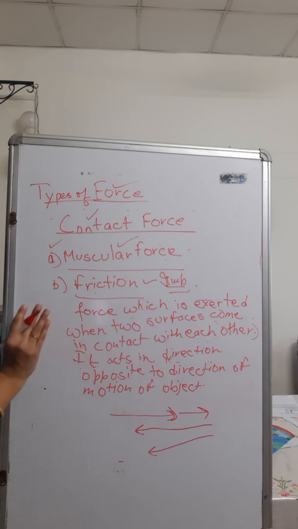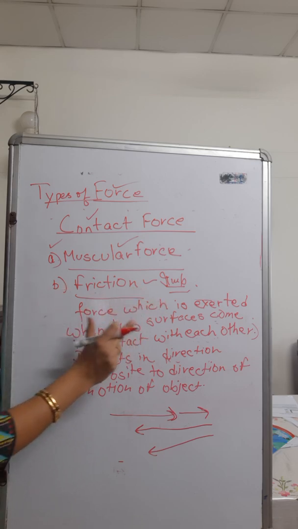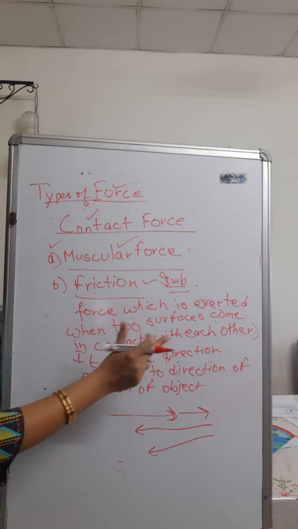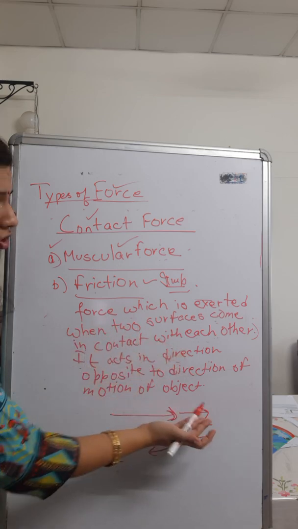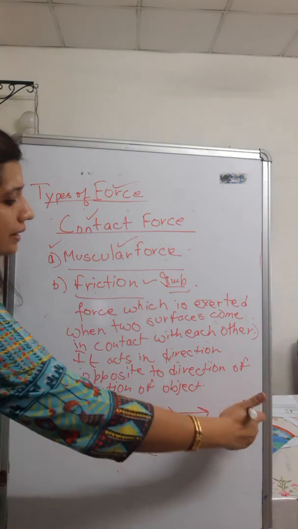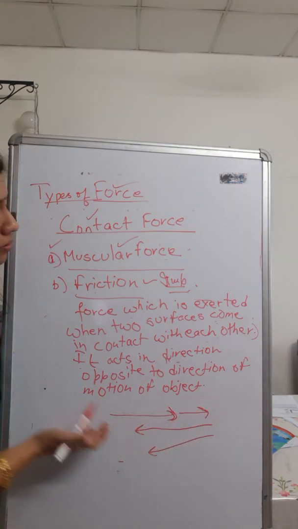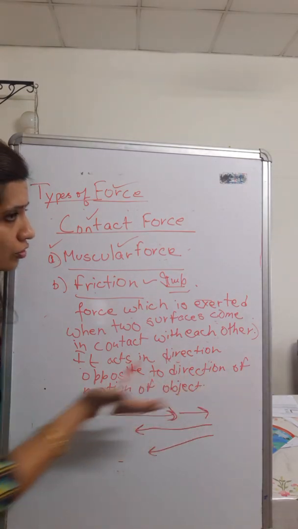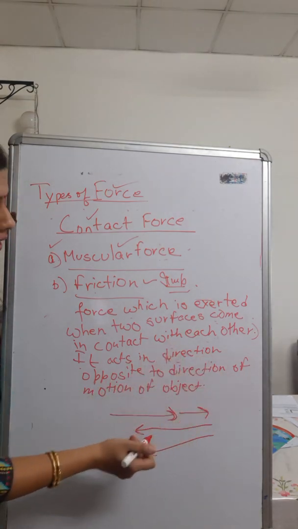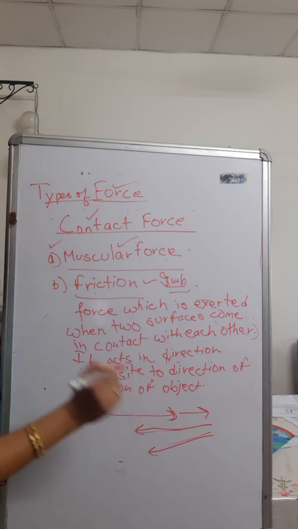For today, just remember the definition of friction. Friction is a force which is exerted when two surfaces come in contact with each other, and it acts in the direction opposite to the motion of the object. If the object is going like that, it is acting in the opposite direction. Motion means chalna. Motion means not stationary, it's moving. Okay, so this is frictional force.